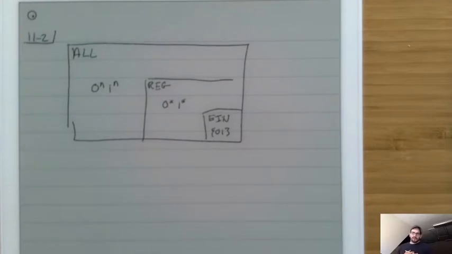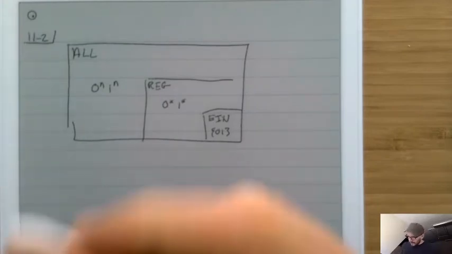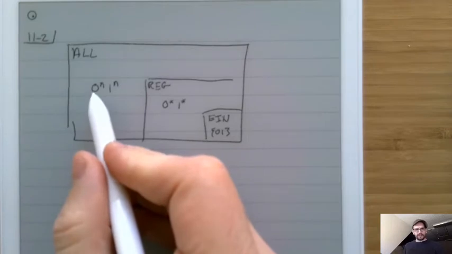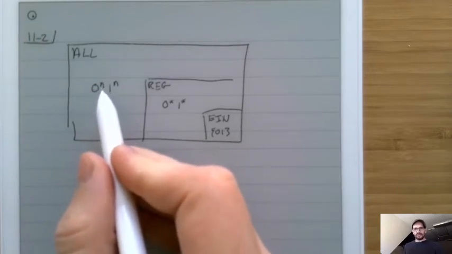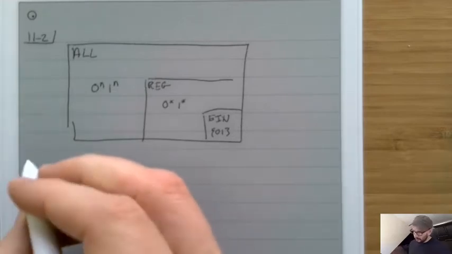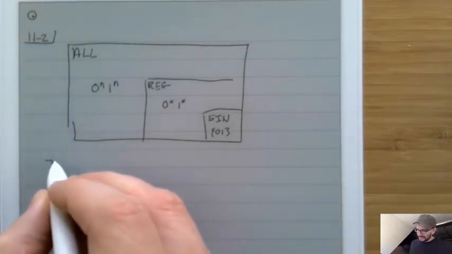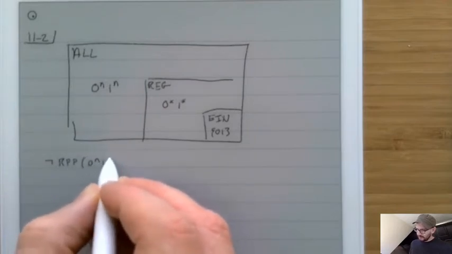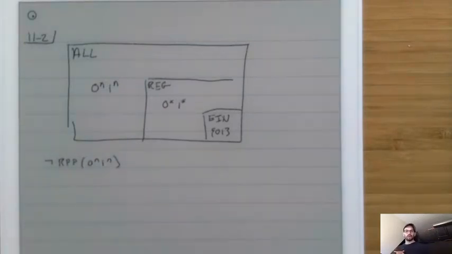Now, let's think for a moment about how you might try to construct. Actually, let's hold that off. So what we really want to do is prove that 0^n 1^n does not have the regular pumping property. In other words, what we want to do is prove the negation of RPP on 0^n 1^n. That's what our goal is.